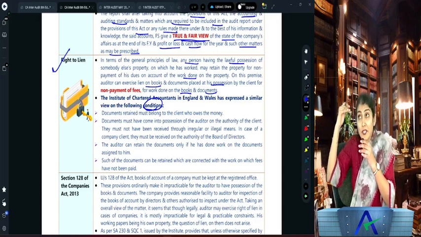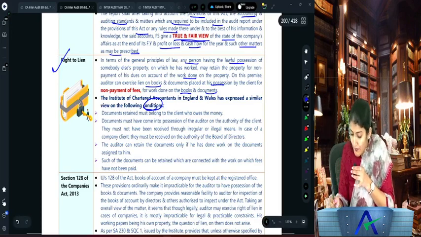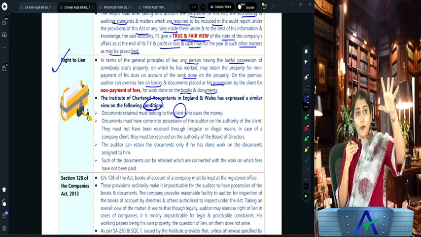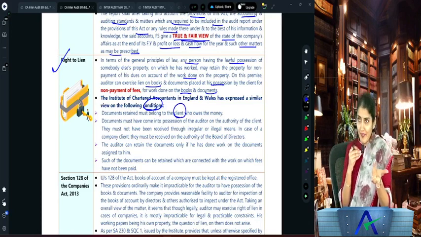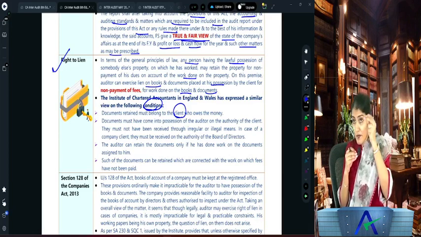So what are the conditions for the audit lien? One, the books must belong to the client who owes you the money. So who owes you the money? Growth Limited. What did you do? You went and brought the books of DK Limited. No. The books must belong to the client who owes you the money.